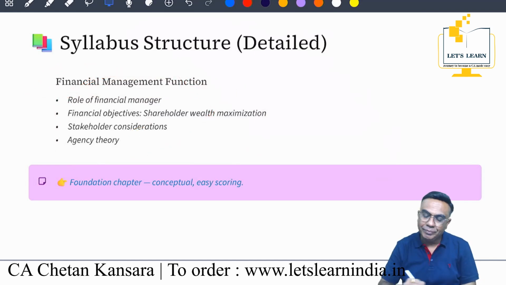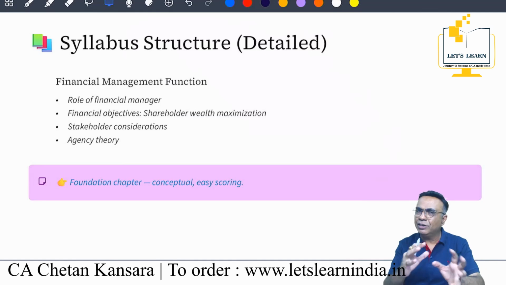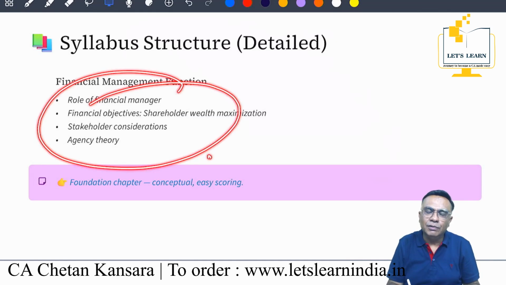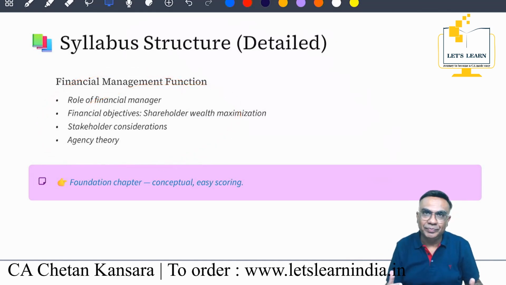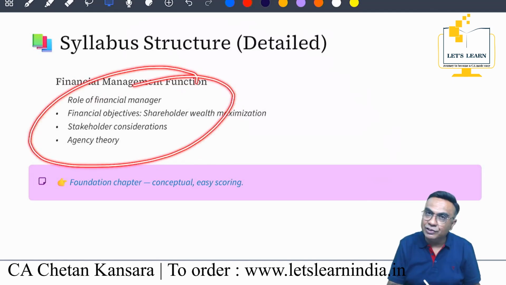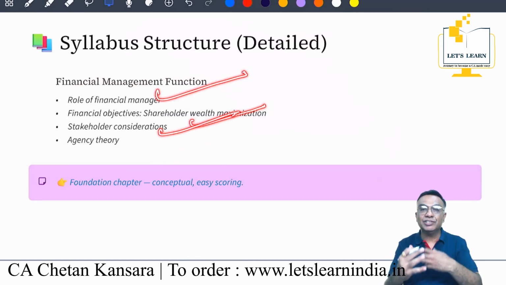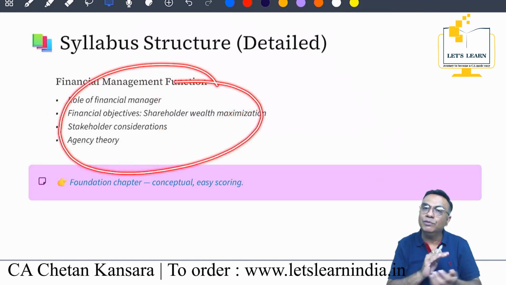Now in FM, around your paper 9, you can expect around 55 to 60 marks of practical questions and around 40 marks of theory. Approximately 40 to 45 marks of theory can come in the paper. This particular topic covers major theory topics. Here we are going to cover the role of the financial manager, the objective of the finance manager, stakeholders consideration, and agency theory.